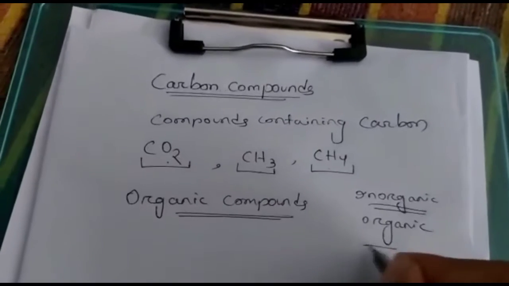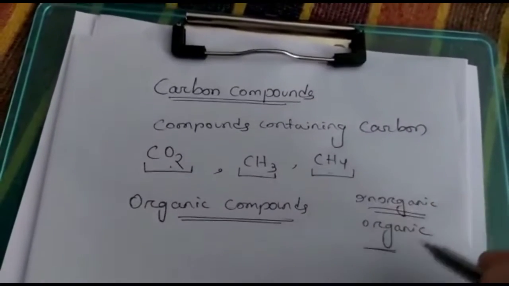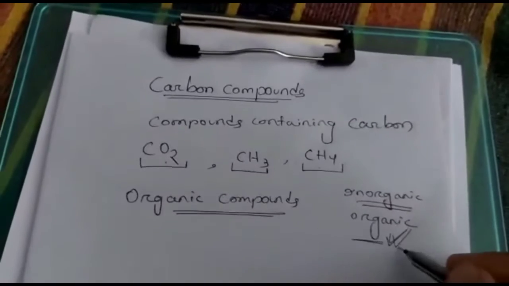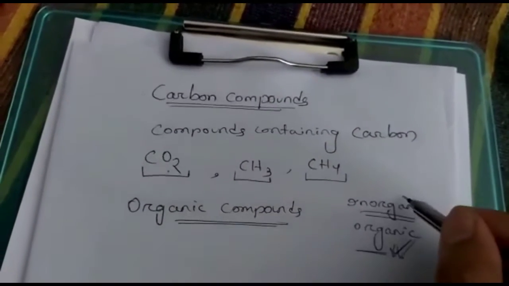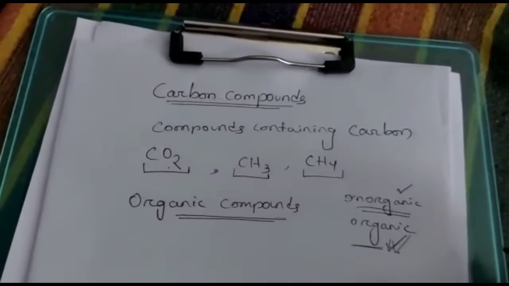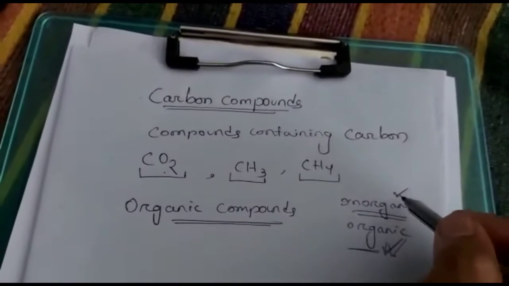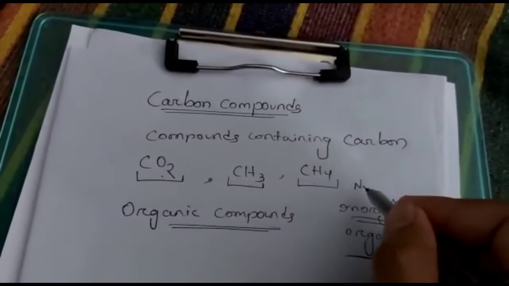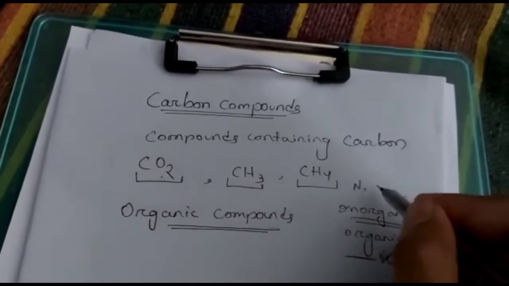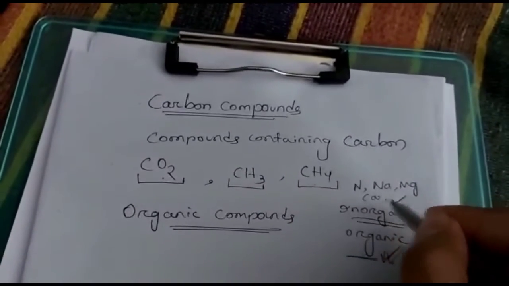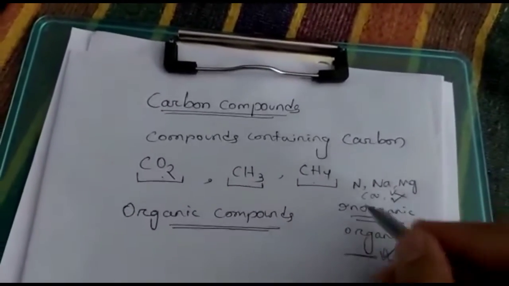The compounds related to living organisms, or which are found from living organisms, are known as organic compounds. The compounds found from non-living sources, like the minerals and salts, are the inorganic compounds. You can take examples like sodium, magnesium, calcium, potassium; these are inorganic.